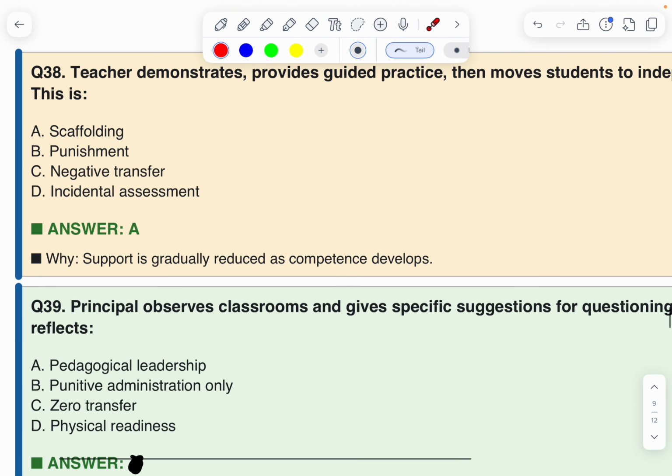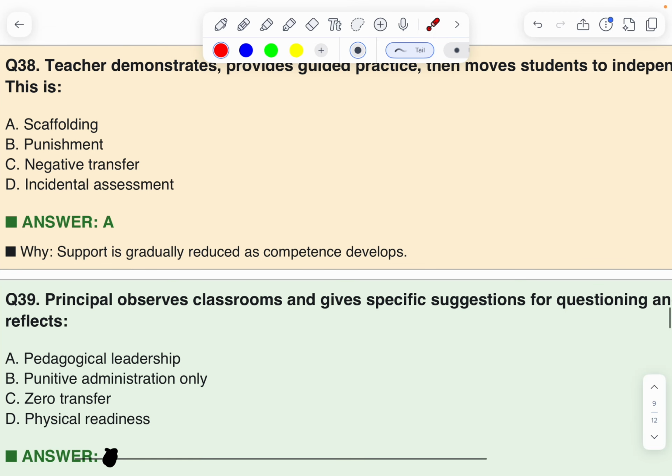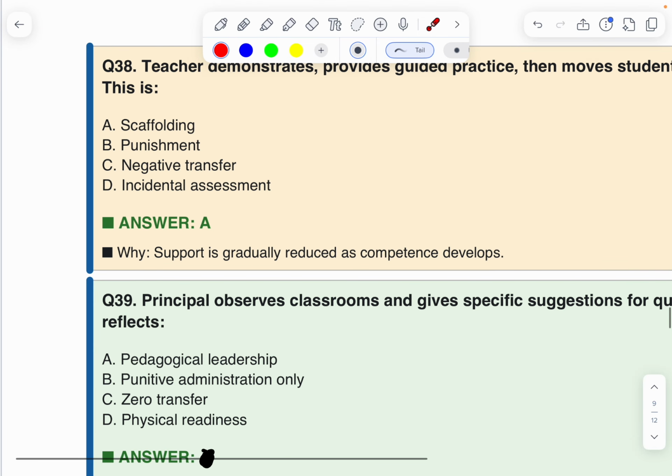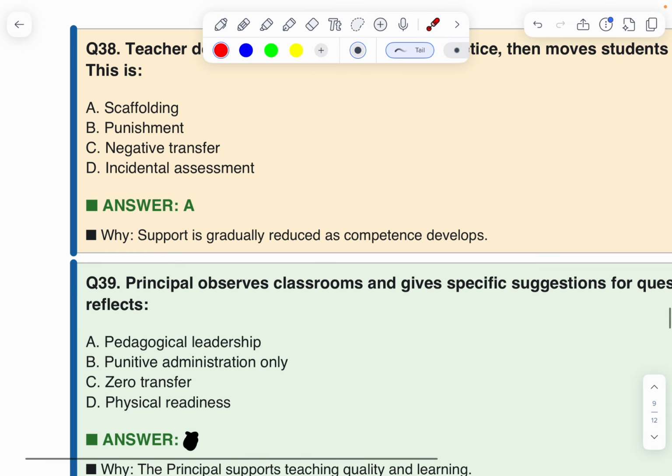Next. The principal observes the classroom and gives specific suggestions for questioning and participation. This reflects pedagogical leadership, punishment, administrative only, zero transfer, physical readiness. First option is the correct option.